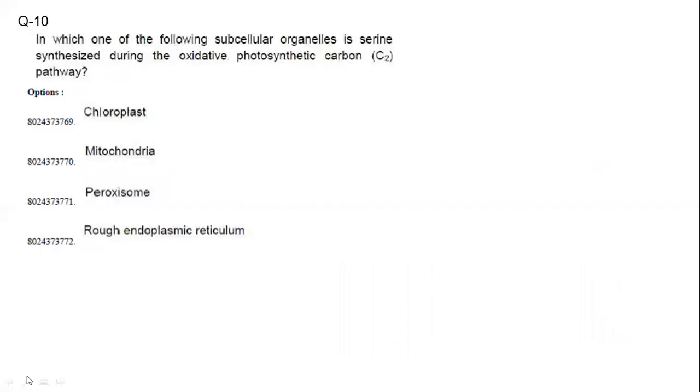Now, in which one of the following subcellular organelles is serine synthesized during the oxidative photosynthetic C2 pathway? Now, we know that glycine to serine conversion in the C2 cycle occurs in the mitochondria.